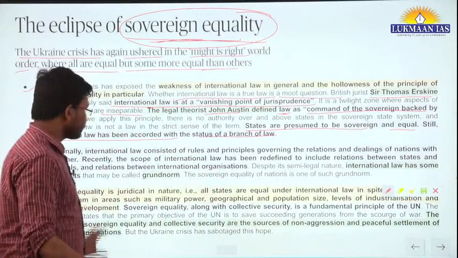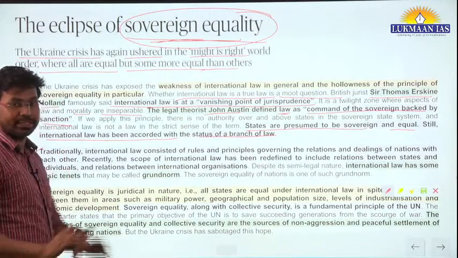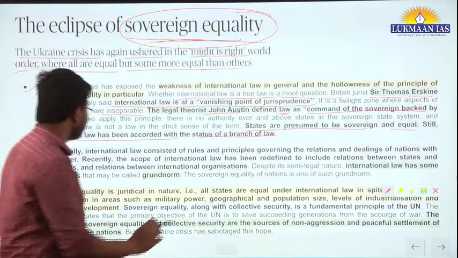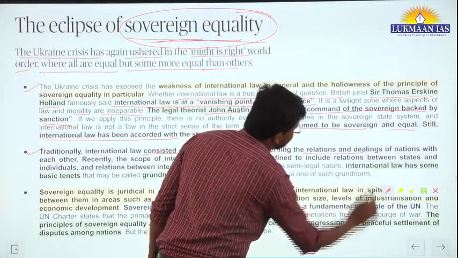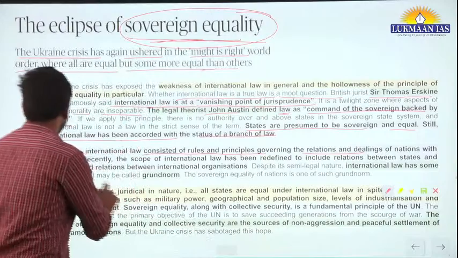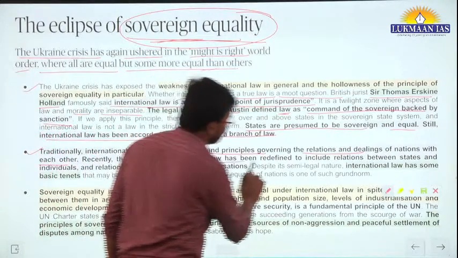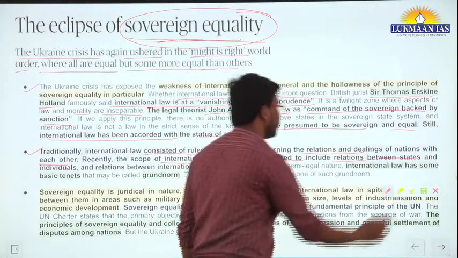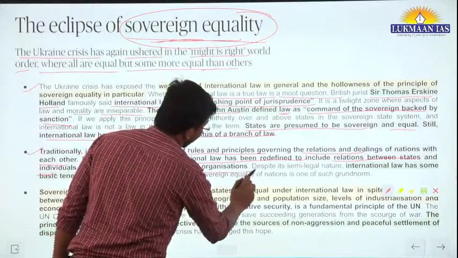Okay, so traditionally, international law consists of rules and principles governing the relations and dealings of nations with each other. But recently the scope of international law has been redefined to include relations between states and individuals and relations between international organizations.